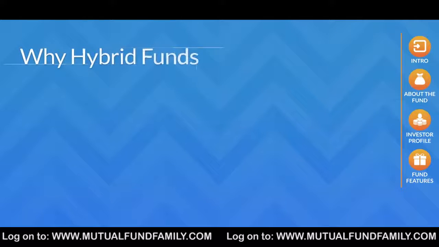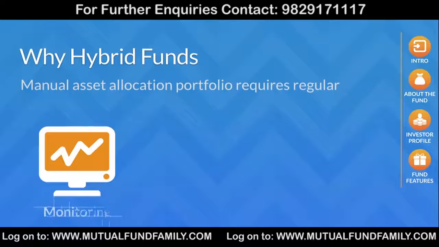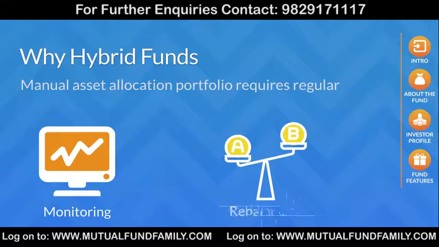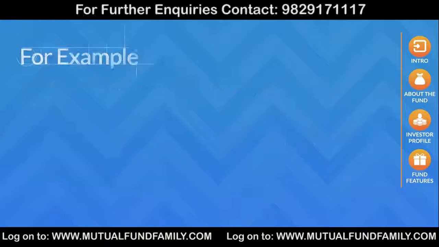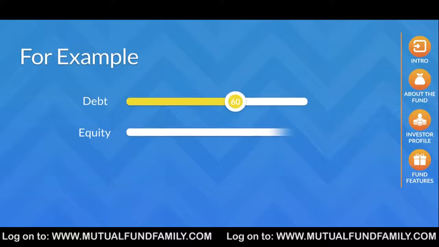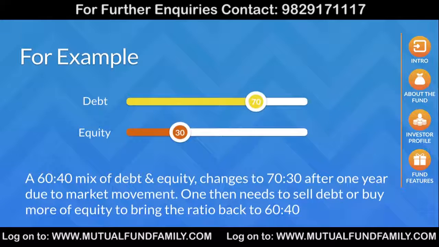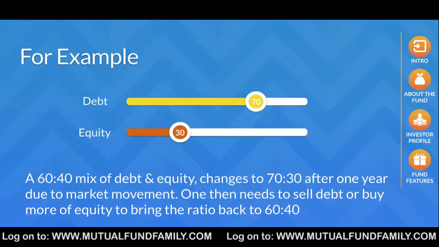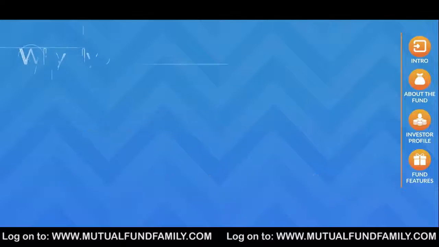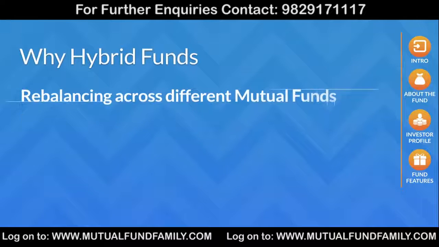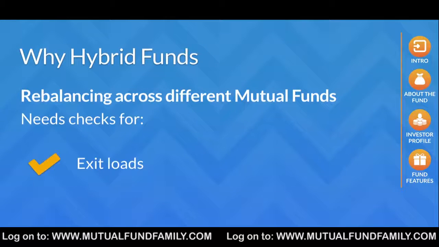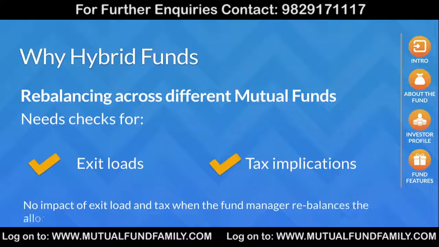One can allocate across equity and debt mutual funds manually, but this requires one to regularly monitor the allocation and rebalance it periodically to the original asset allocation. For example, if the asset allocation was a 60-40 debt-equity mix and it changes to 70-30 after 1 year due to market movement, one needs to sell debt or buy more of equity to bring the ratio back to 60-40. This is called rebalancing. While rebalancing across individual mutual funds, it is also important to check for exit loads and tax implications in case of redemptions.